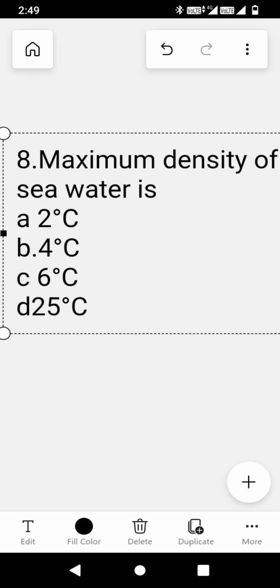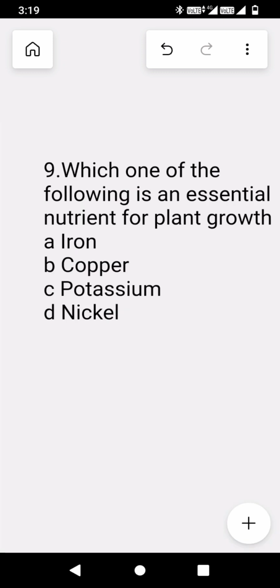The eighth question is maximum density of seawater is. The options are A 2 degrees centigrade, B 4 degrees centigrade, C 6 degrees centigrade, and D 25 degrees centigrade. So the density of seawater is from 0 to 6 degrees centigrade. It has to be 1.03 gram per cubic centimeters.